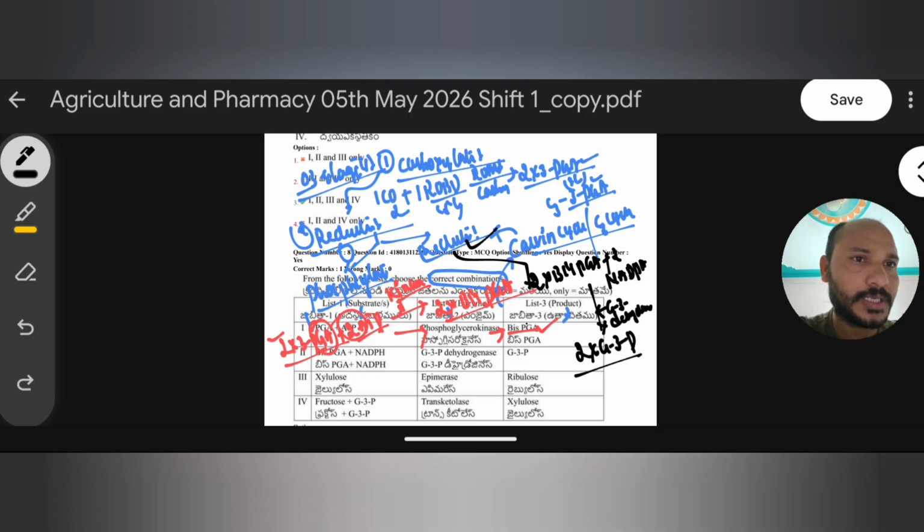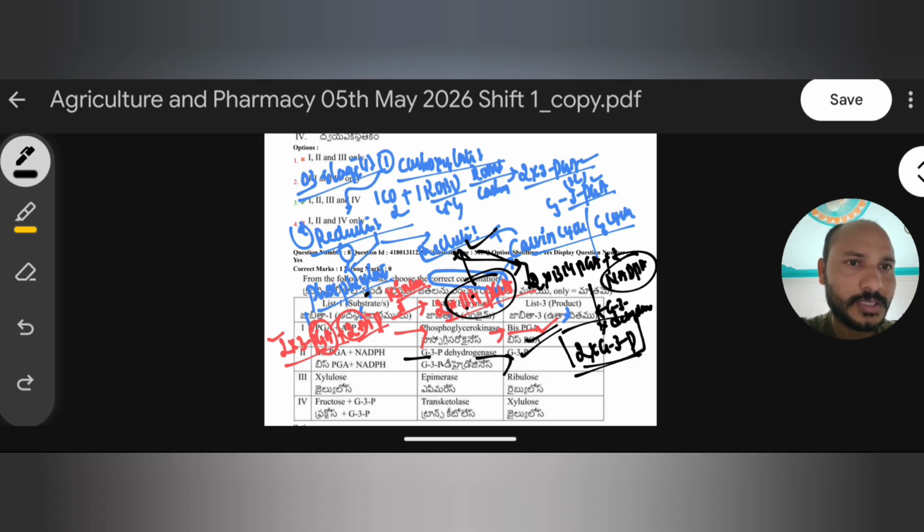So this second option is also right, and glyceraldehyde 3 phosphate is also formed.